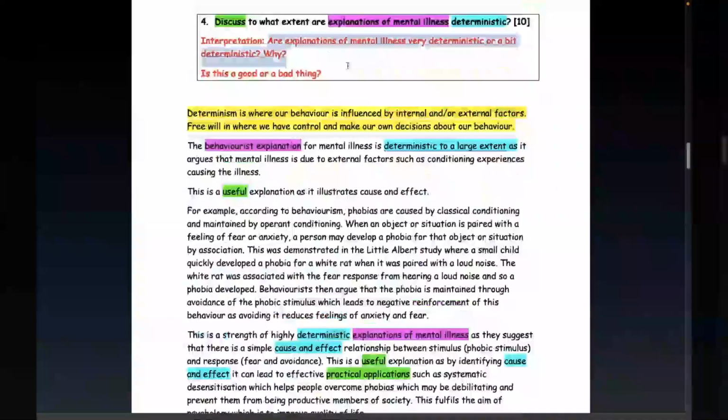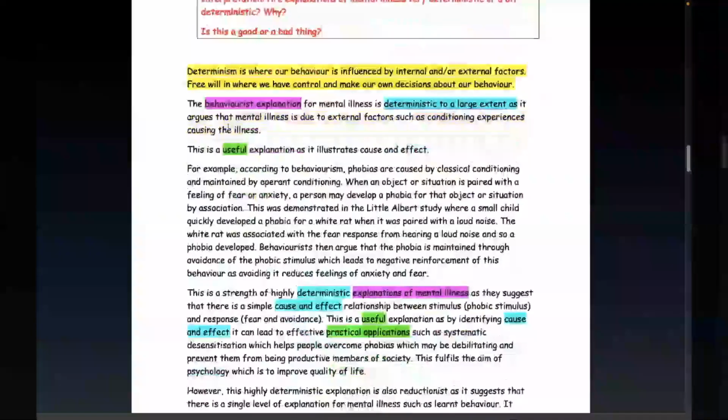Now we need to add our evaluation. This is going to be a separate sentence. Please don't merge things together. This is a useful explanation as it illustrates cause and effect, right? We are linking usefulness. Now you will notice here that we have three colours.